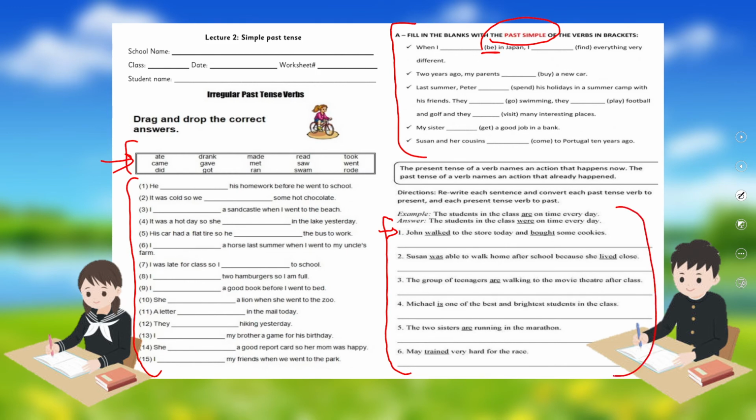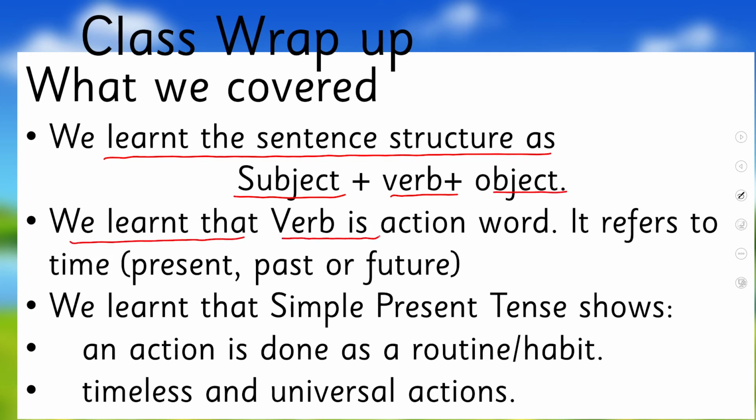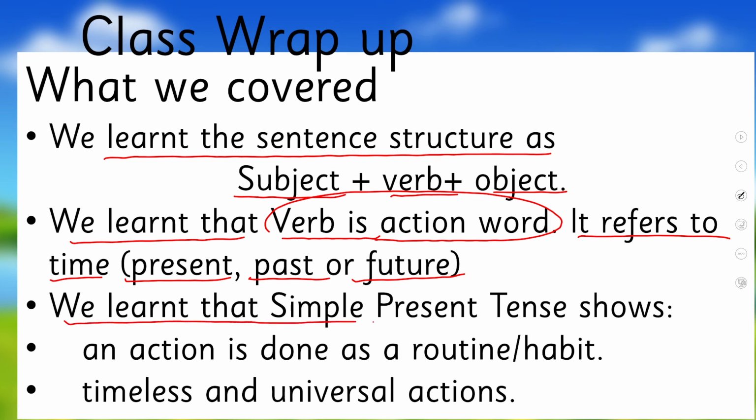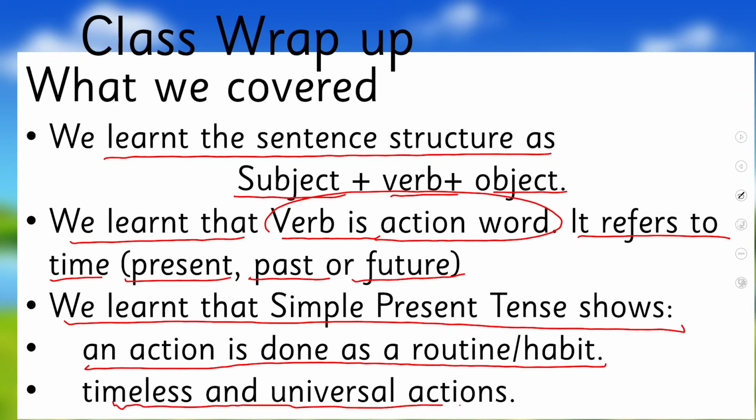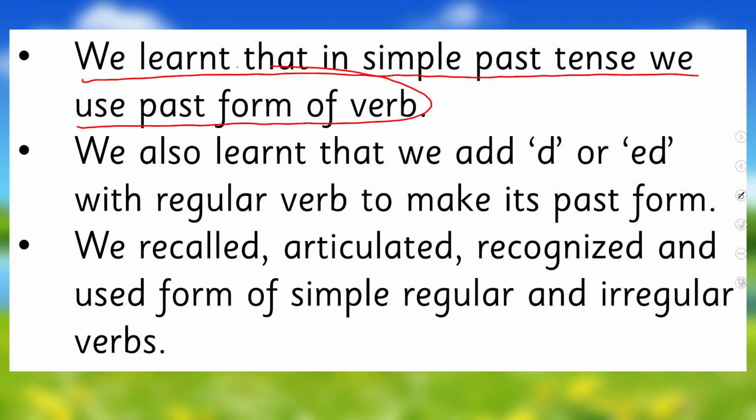So this is all about what we have learned today. We learned the sentence structure as subject, verb, and object. We learned that a verb is an action word and it refers to time that can be present, past, or future. We learned that simple present tense shows an action done as a routine or habit, or timeless and universal actions. We learned that in simple past tense, we use the past form of the verb.